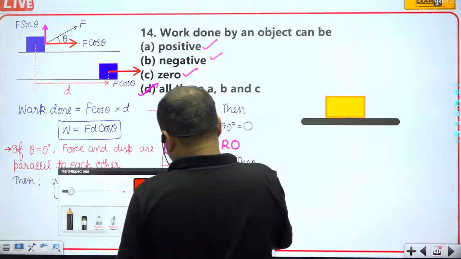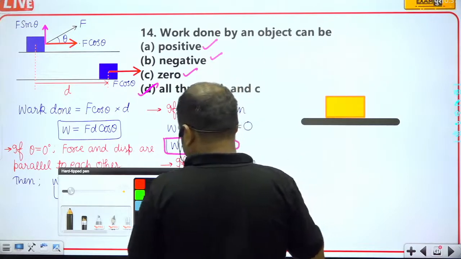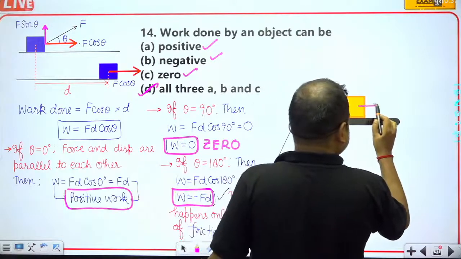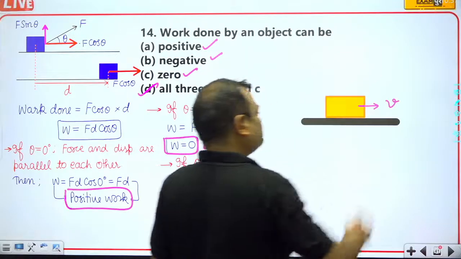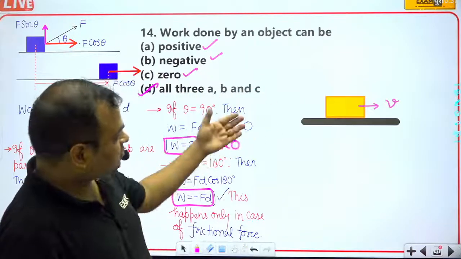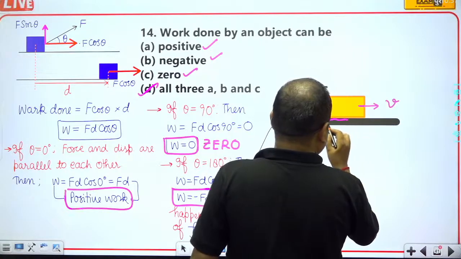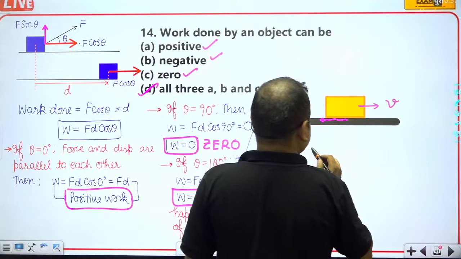So here you can see that if someone applies force on this body, or if this body is moving in this direction, then obviously the frictional force will act in the opposite direction, like this.